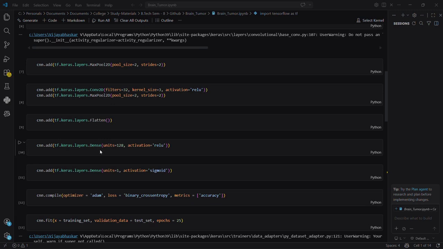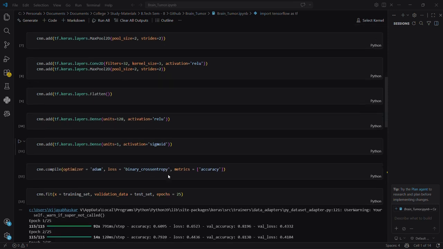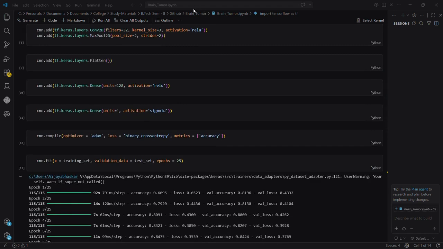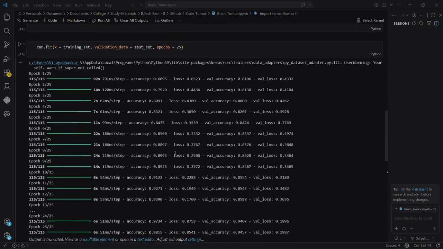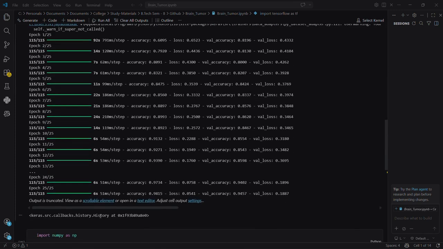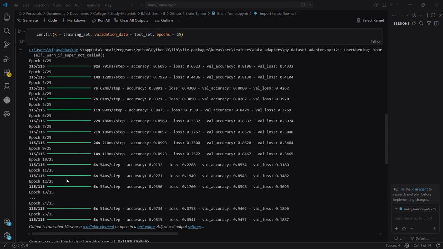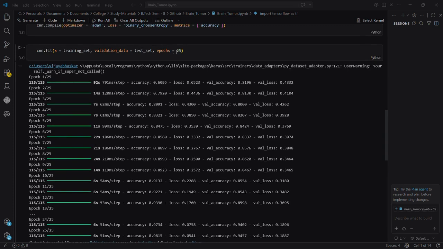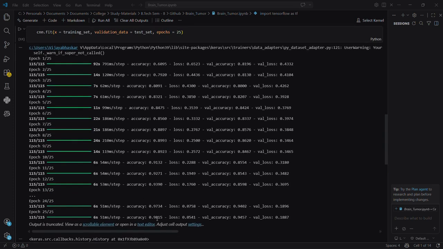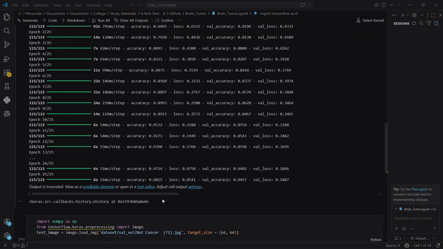For the dense layers we use ReLU as the activation function, and for the output we use sigmoid. In the hidden layer, we have used the Adam optimizer and binary cross entropy for the loss. We started the training and ran 25 epochs. As the result, we had an accuracy of 98%, which is only applicable for brain tumor for now.